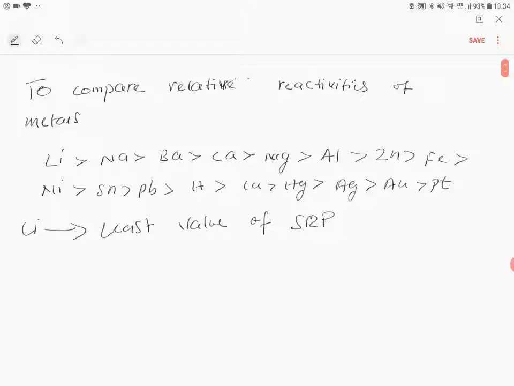Or I can say it has a high value of standard oxidation potential, because if you see the value for lithium,